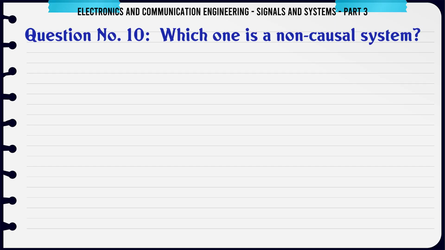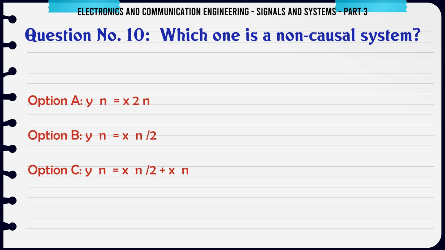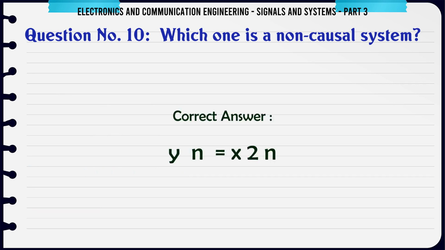Which one is a non-causal system? A, y(n) = x(2n); B, y(n) = x(n²); C, y(n) = x(n) + 2x(n); D, all. The correct answer is y(n) = x(2n).